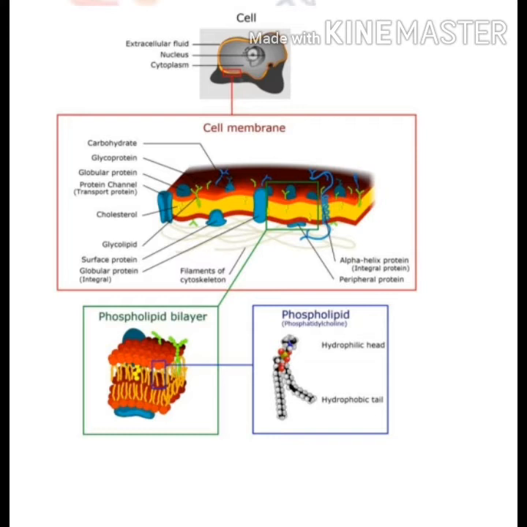Then protein may range from 20 to 70% of total mass of a particular membrane. The percentage of carbohydrate in cell membrane is approximately 5 to 8%, and these are generally associated either with lipid, that means glycolipids of various classes, or with protein, and it is known as glycoprotein. So, carbohydrates with lipid are known as glycolipid, and carbohydrates with protein are known as glycoprotein.